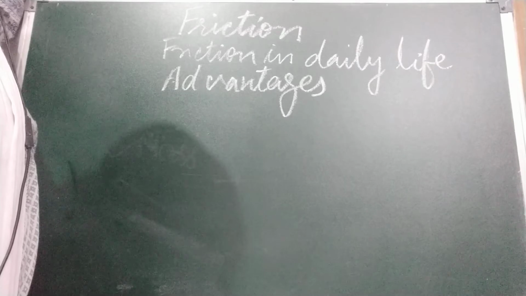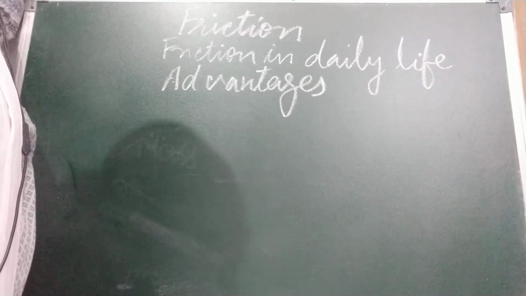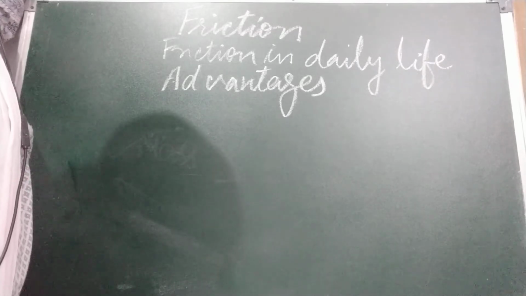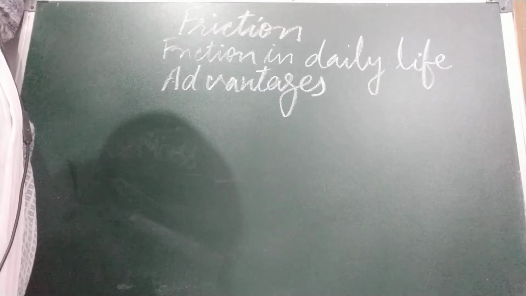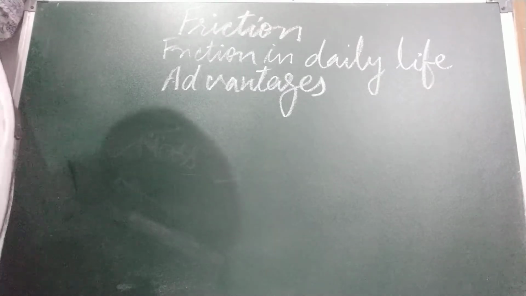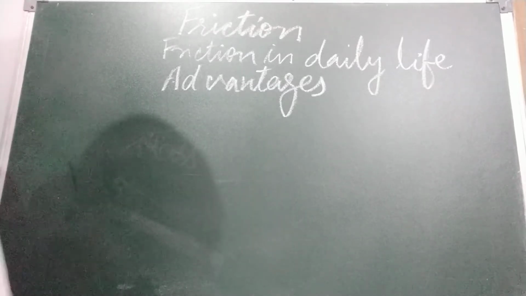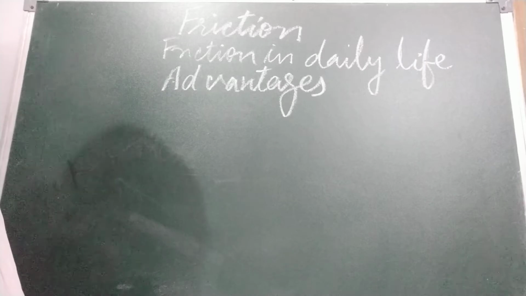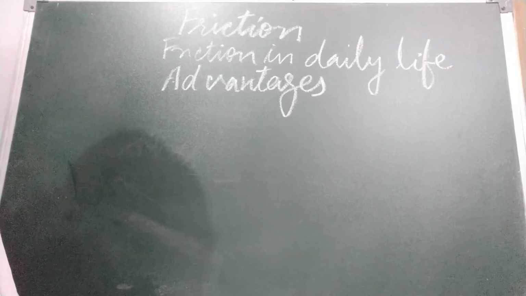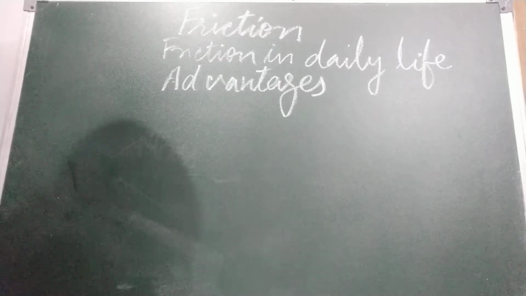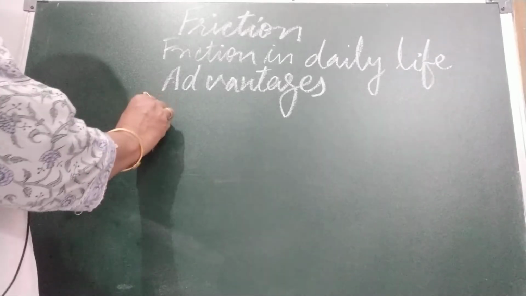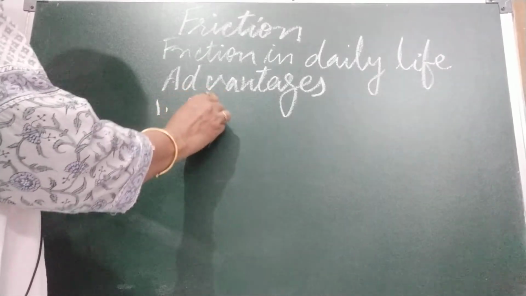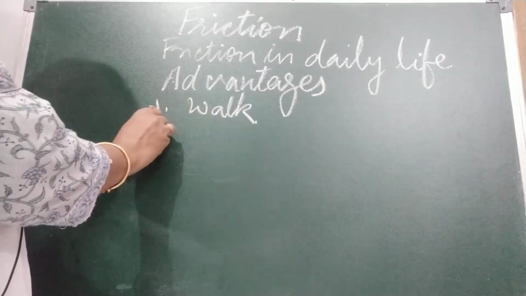It is very difficult to walk on icy or on a very smooth and polished floor. You must have experience of this. Why are we not able to walk on a smooth surface? Because there is less friction between our shoes and the surface. So we are able to walk just because of friction.